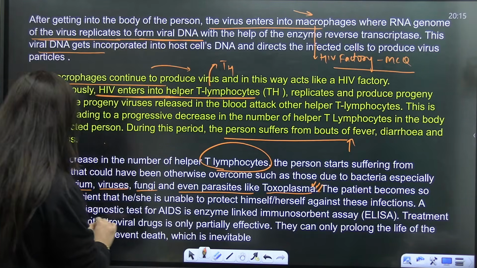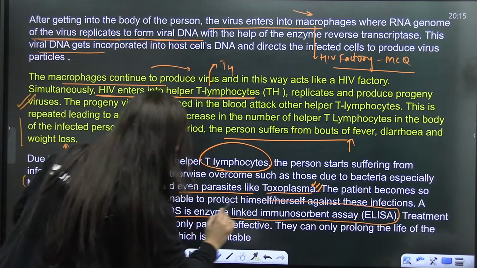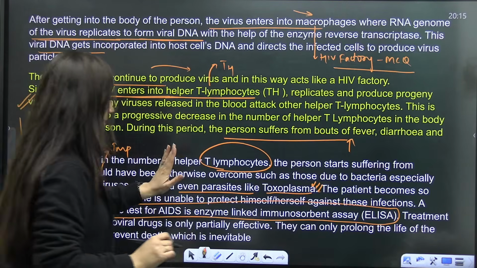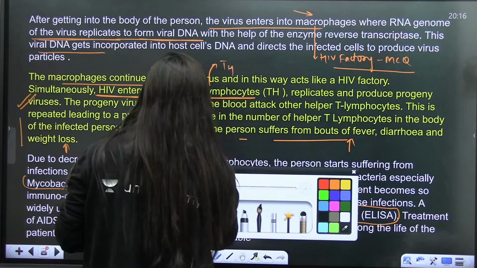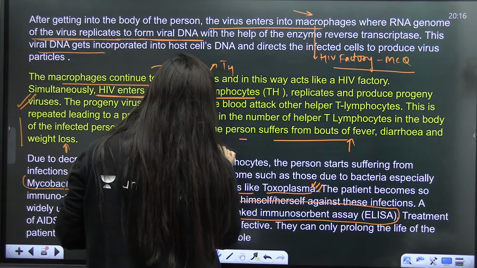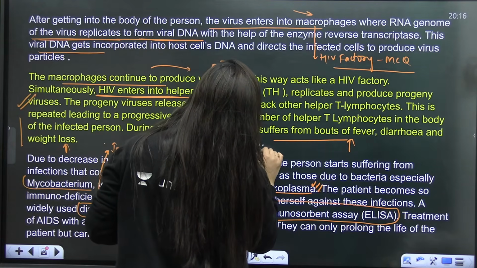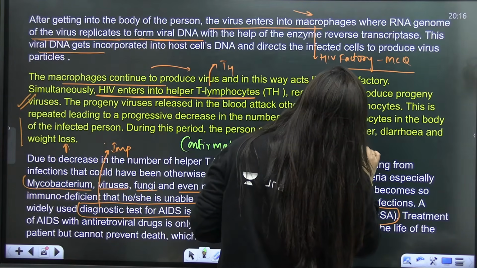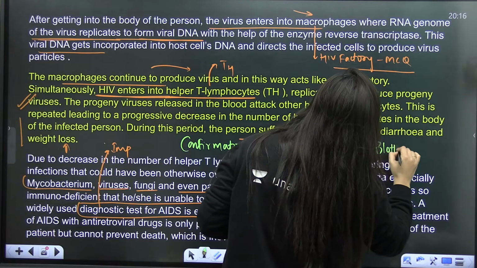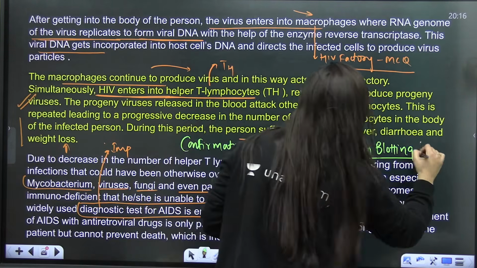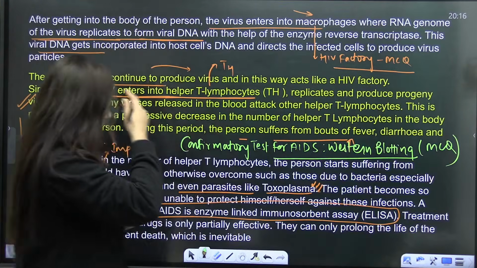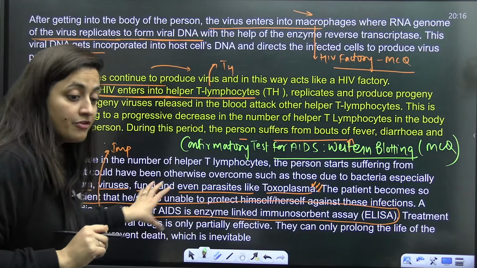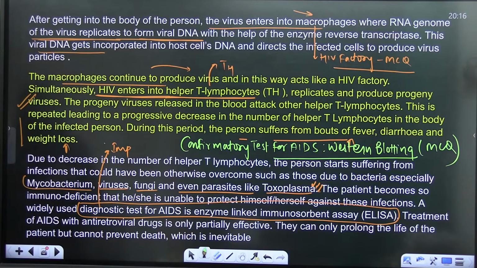So now the diagnostic test for AIDS is the enzyme linked immunosorbent assay, which we will discuss. But when it comes to the confirmatory test, you can simply write down, that is again a PYQ, the confirmatory test for AIDS will be Western blotting. That is what you have to keep in your mind. This is another important MCQ. So the diagnostic test is the enzyme linked immunosorbent assay, but this is not confirmatory. The confirmatory test will be the Western blotting.